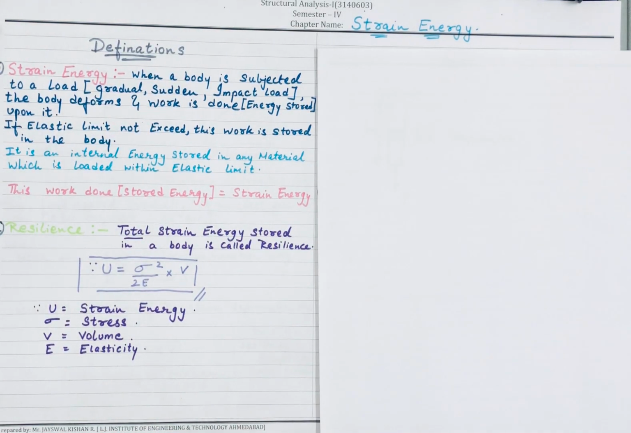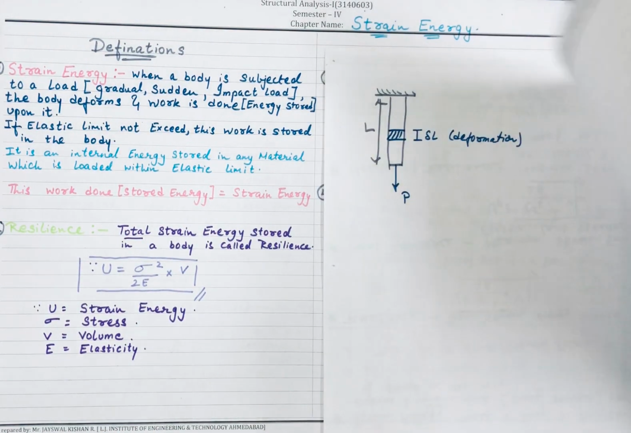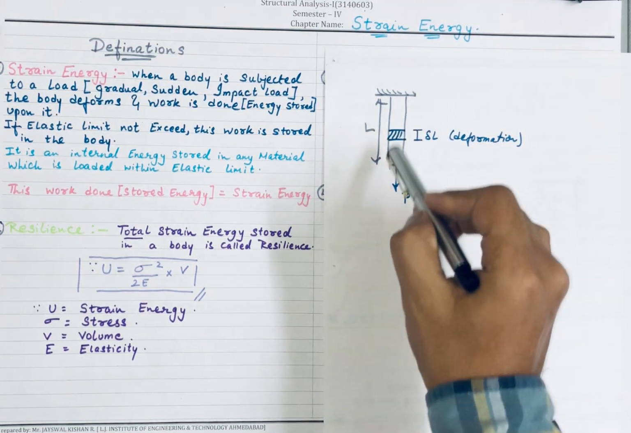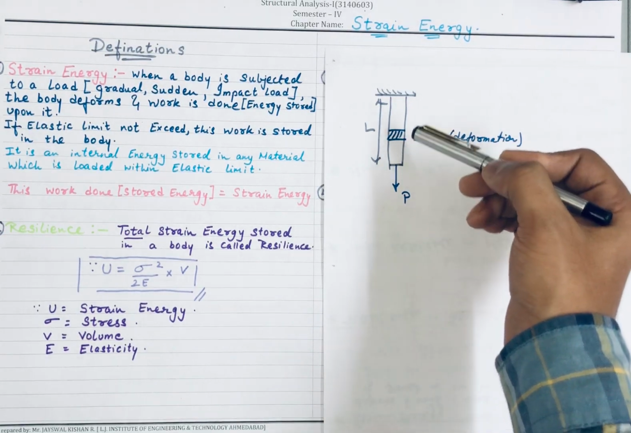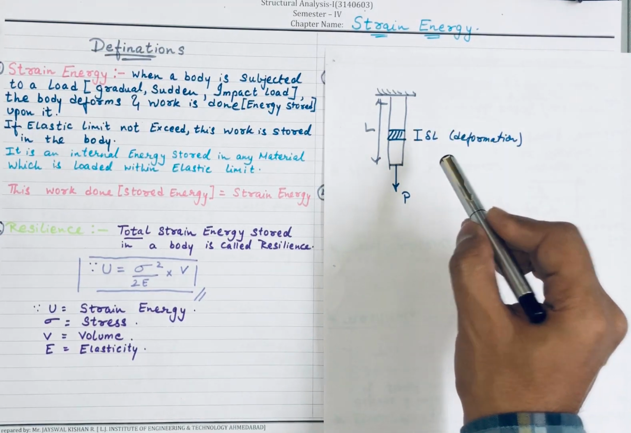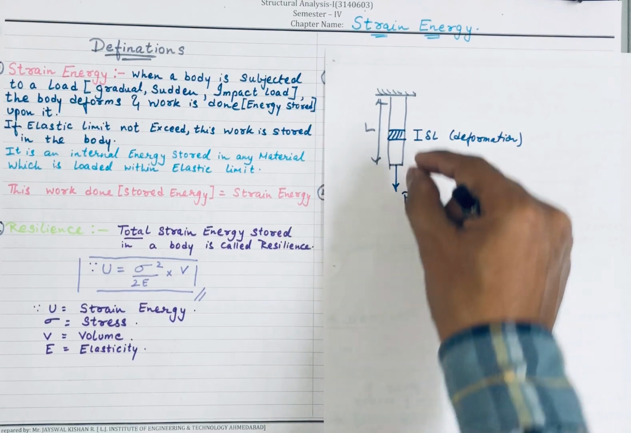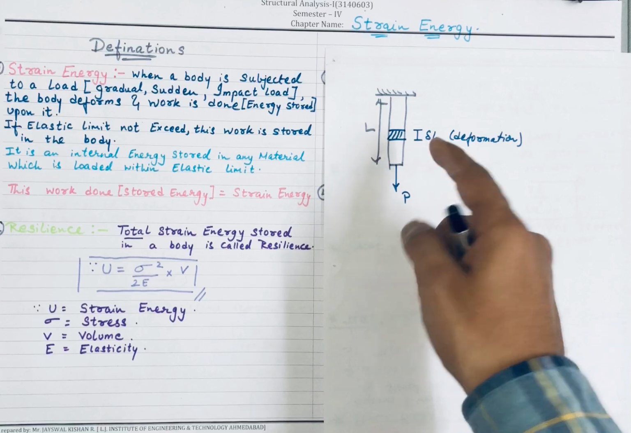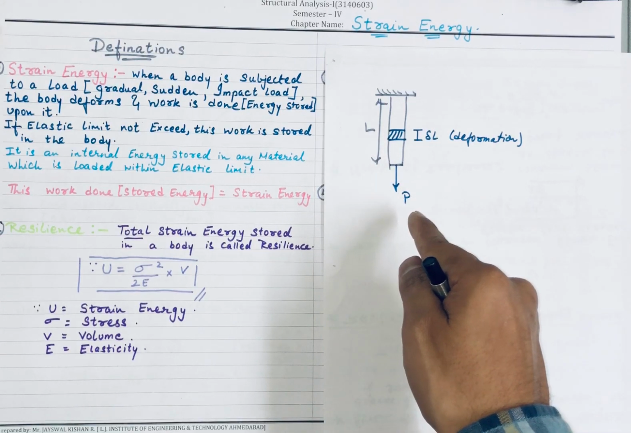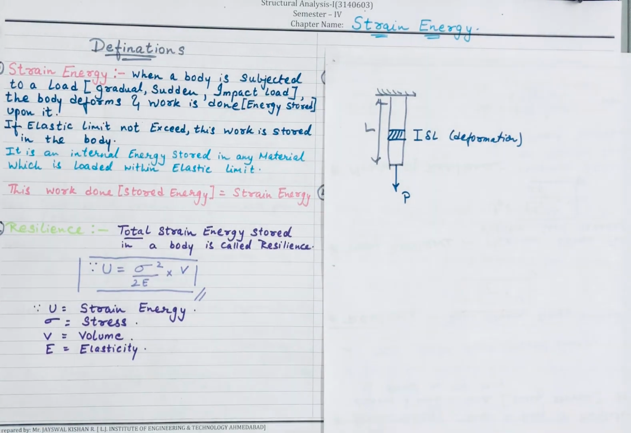Now let's understand through a figure. Here I have made one column of length L, load P is applied, so there will be deformation del L. So after applying a load there will be some deformation in the particular body, and this deformation against this load P is called my strain energy.